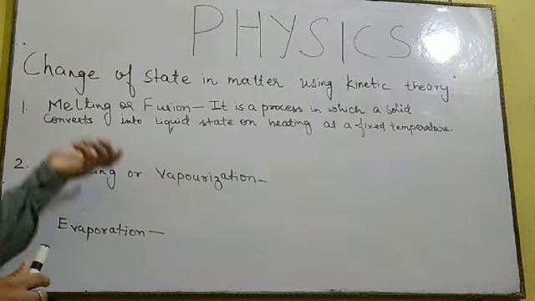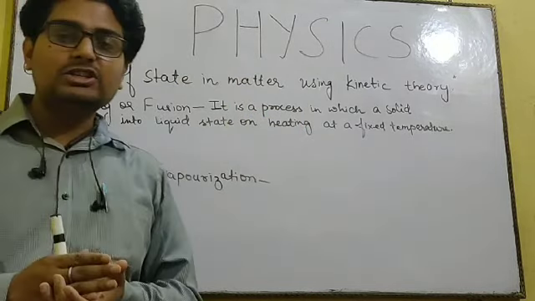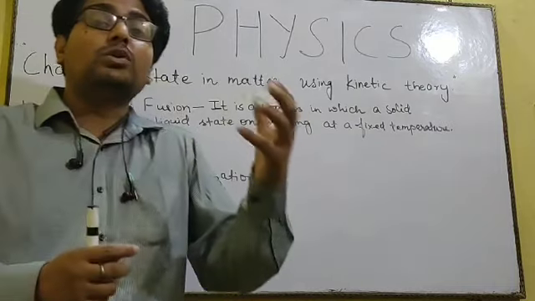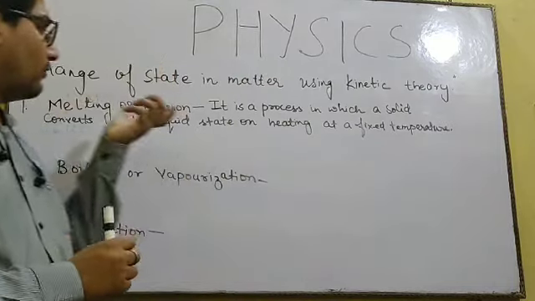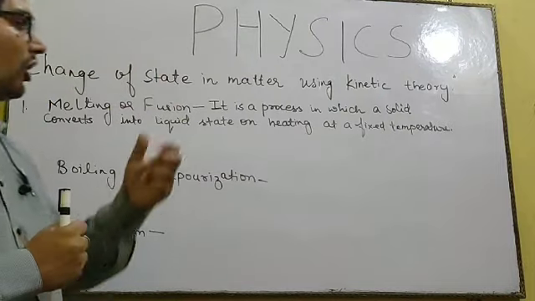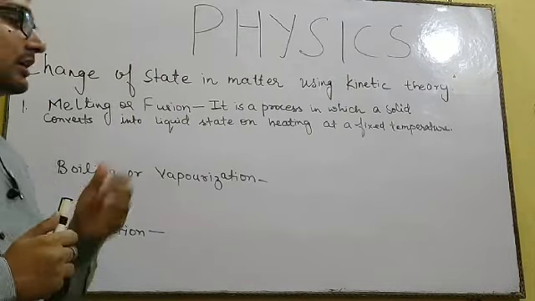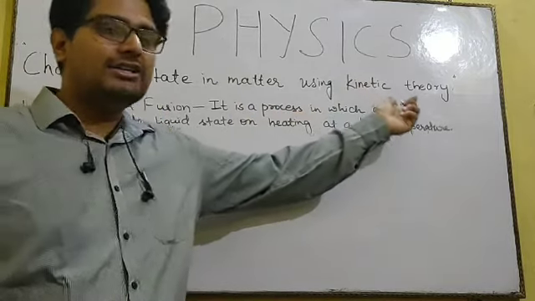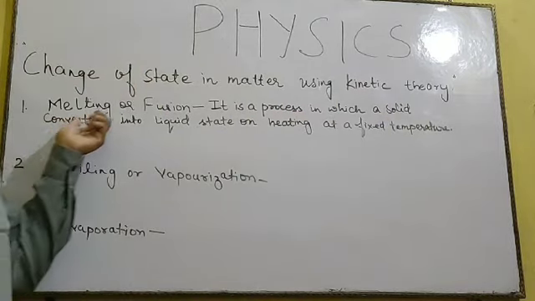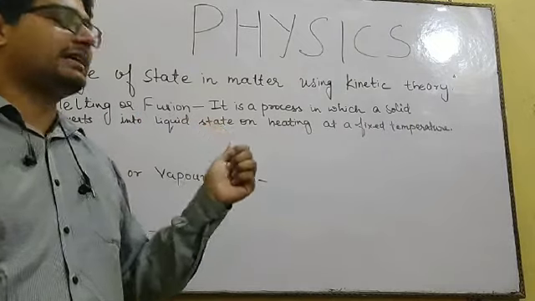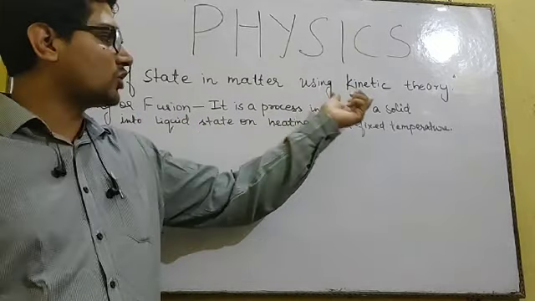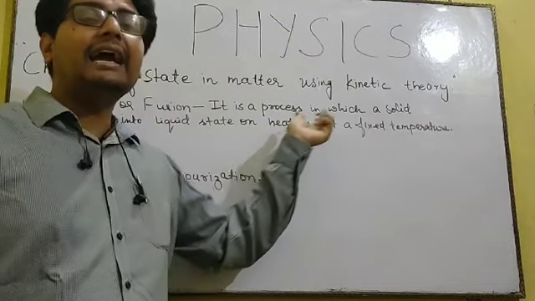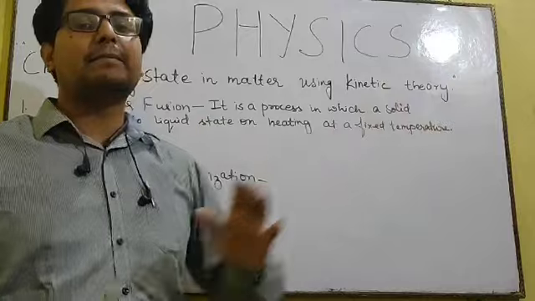Like suppose, if I take the first example, the process of melting. Now, how does a solid get converted into liquid form on heating? So, first thing, what is melting, which is also known as fusion? Melting or fusion is a process in which a solid converts into liquid state. It is a process in which solid converts into liquid state on heating at a fixed temperature.